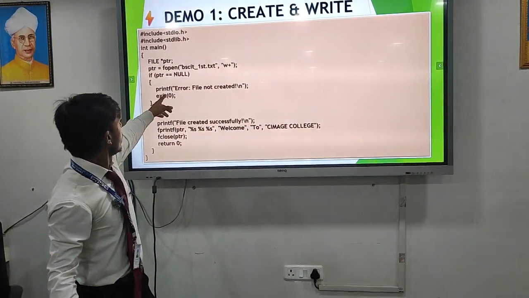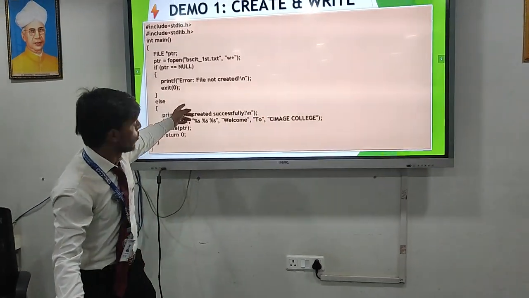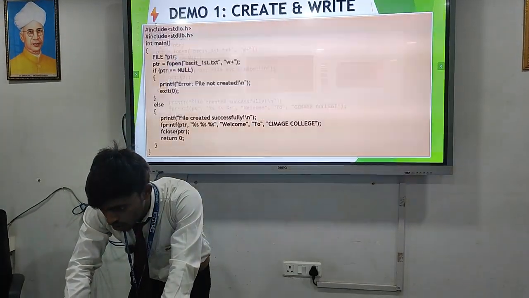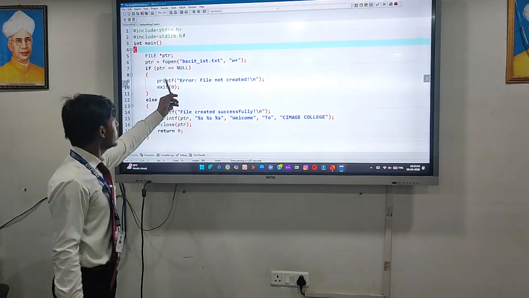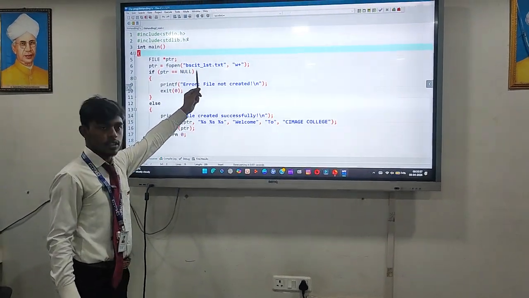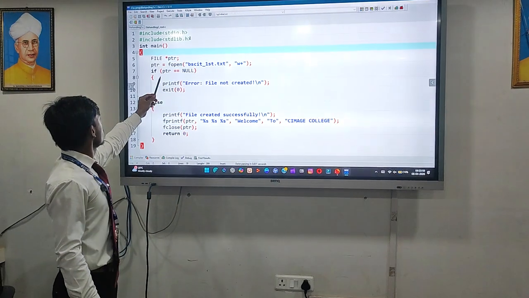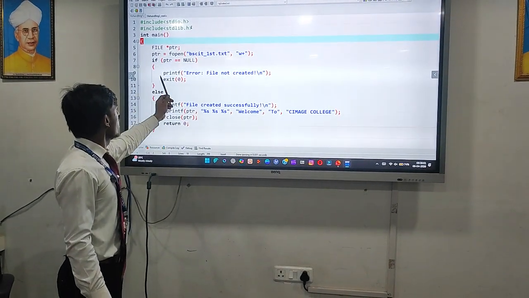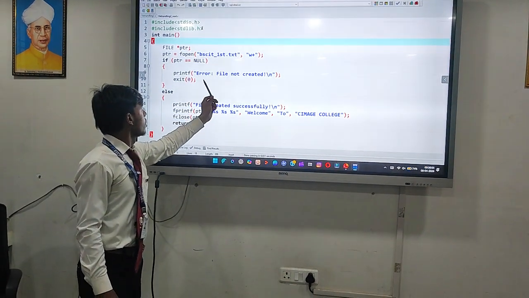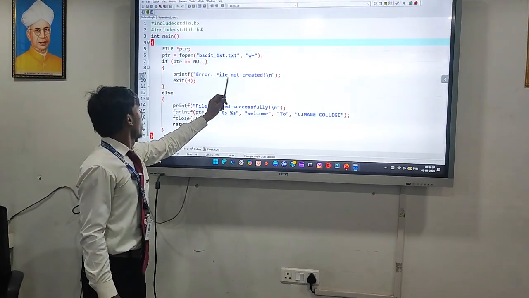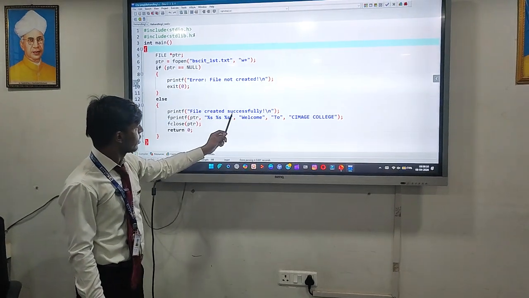Here is my code. How can I create a new file? Let's go to the code. Here is the code where I am creating a file. The name is BSc IT first dot txt, a txt file type. That's why I am using it. If the file is created, it shows file created successfully; if not, it shows file not created.